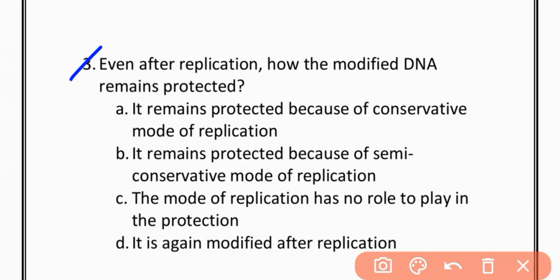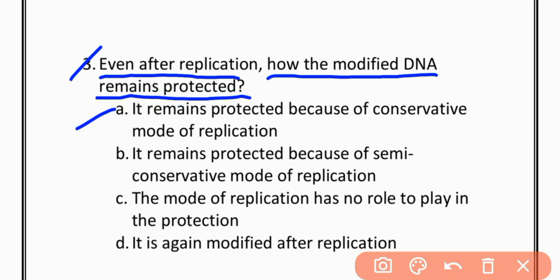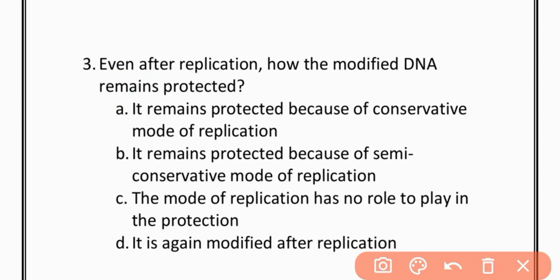MCQs number 3. Even after replication, how does the modified DNA remain protected? Option A, it remains protected because of conservative mode of replication. Option B, it remains protected because of semi-conservative mode of replication. Option C, the mode of replication has no role to play in protection. Option D, it is again modified after replication. The correct option is option B. It remains protected because of semi-conservative mode of replication.